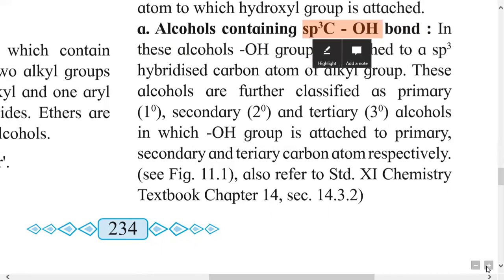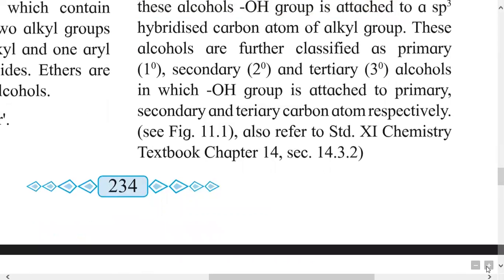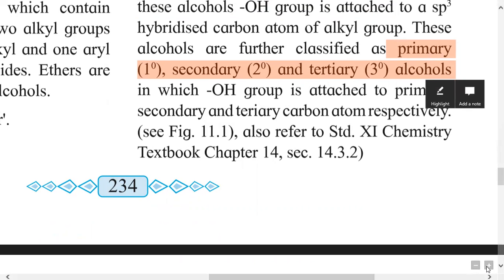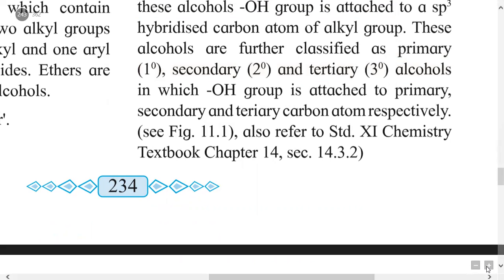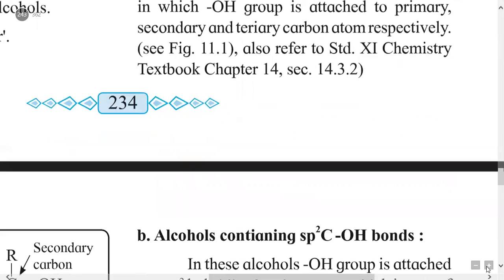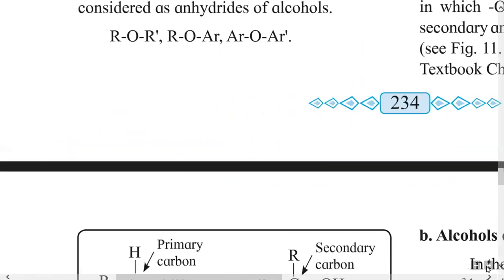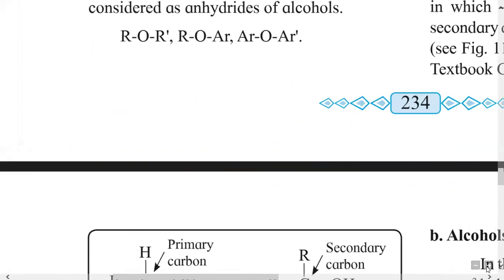In this type of alcohol, they are further classified into primary alcohol, secondary alcohol and tertiary alcohols depending upon the position of OH group on primary carbon, secondary carbon and tertiary carbon. If OH group is bonded to primary carbon, then alcohols are called primary alcohols.